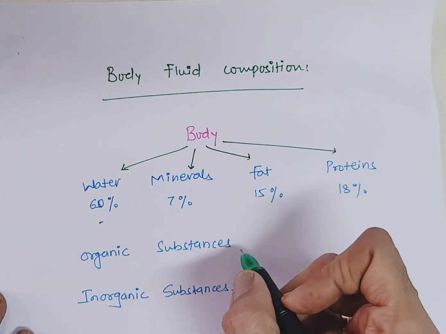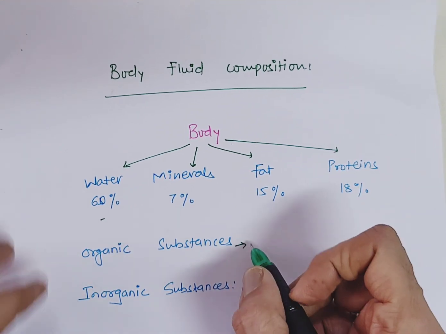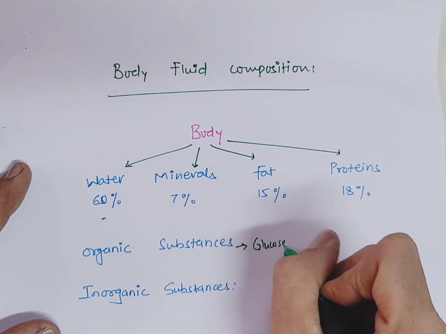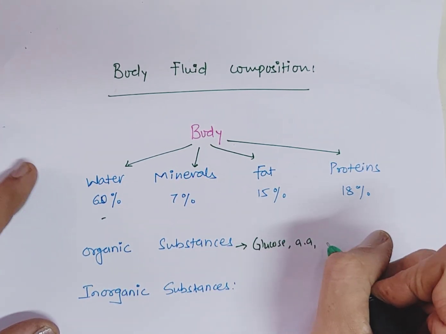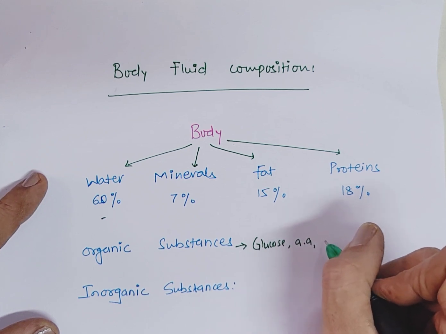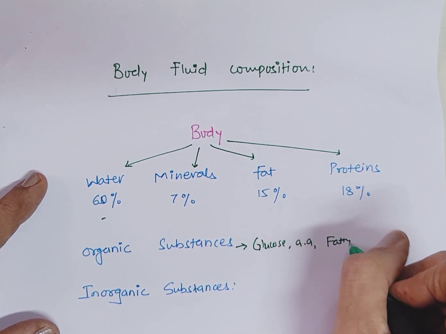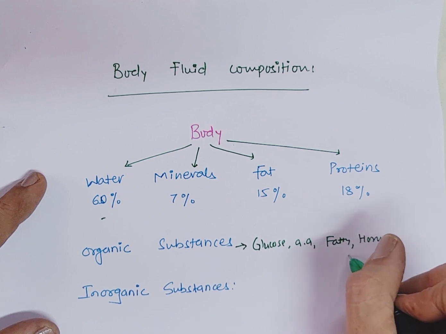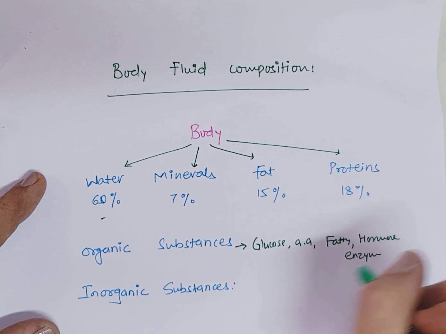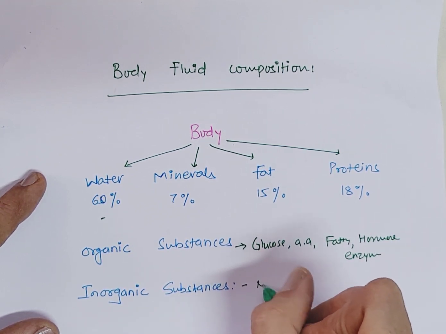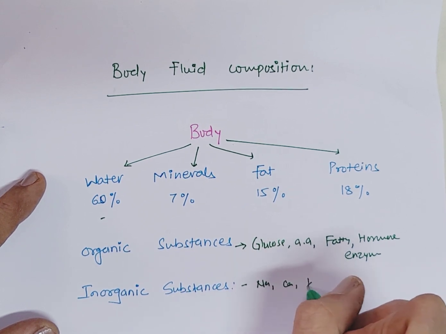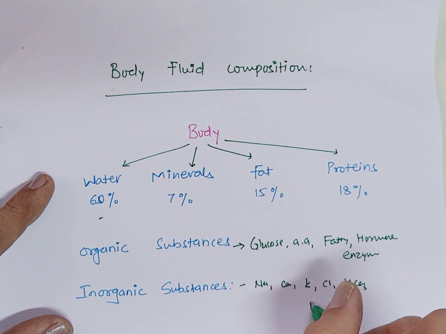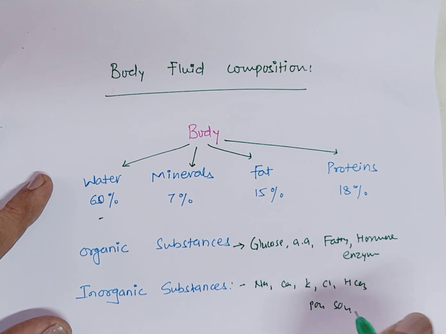Organic substances present in the body are glucose, amino acids, as well as other proteins, fatty acids, other lipids, hormones and enzymes. And inorganic substances present in our body are sodium, calcium, potassium, chloride, bicarbonate ions, phosphate, sulfate, etc.